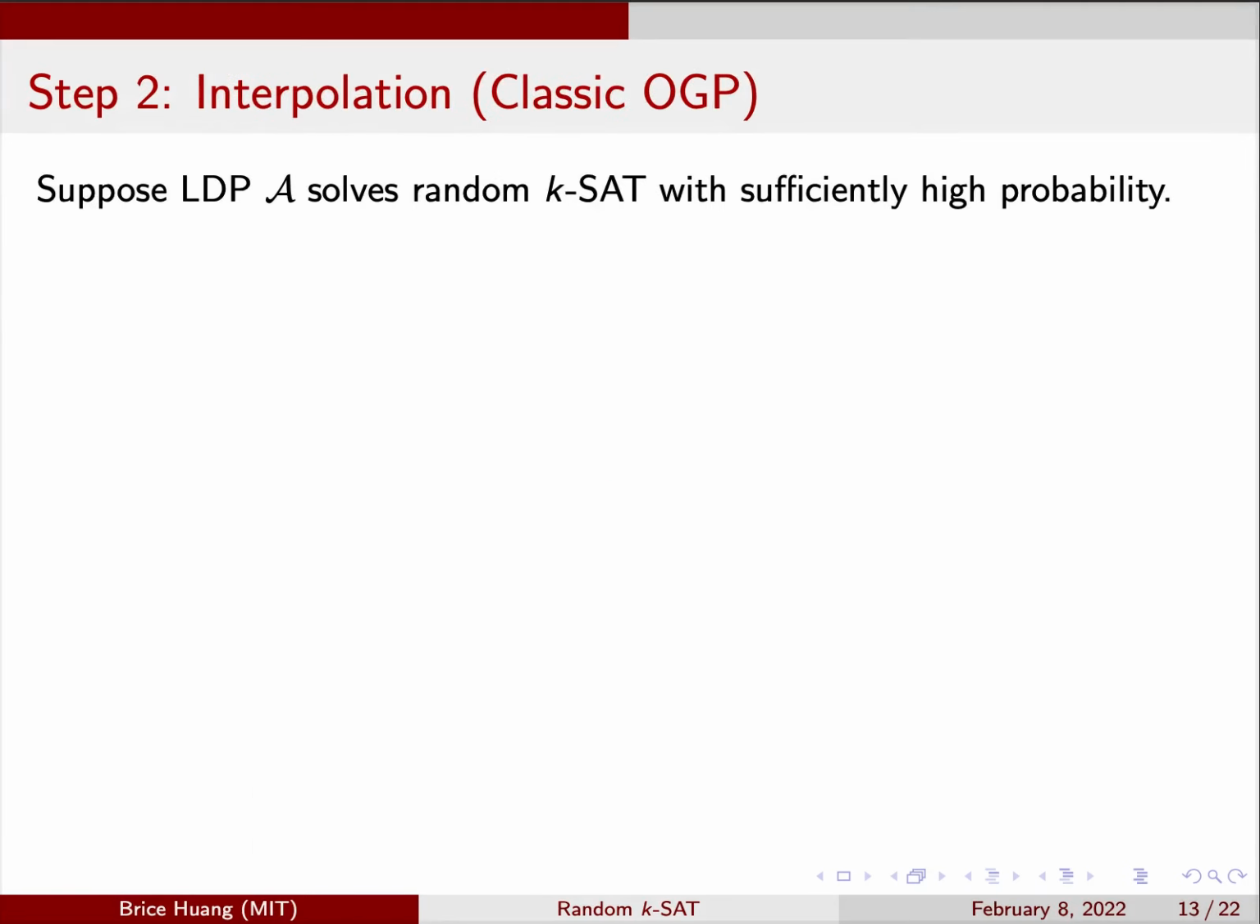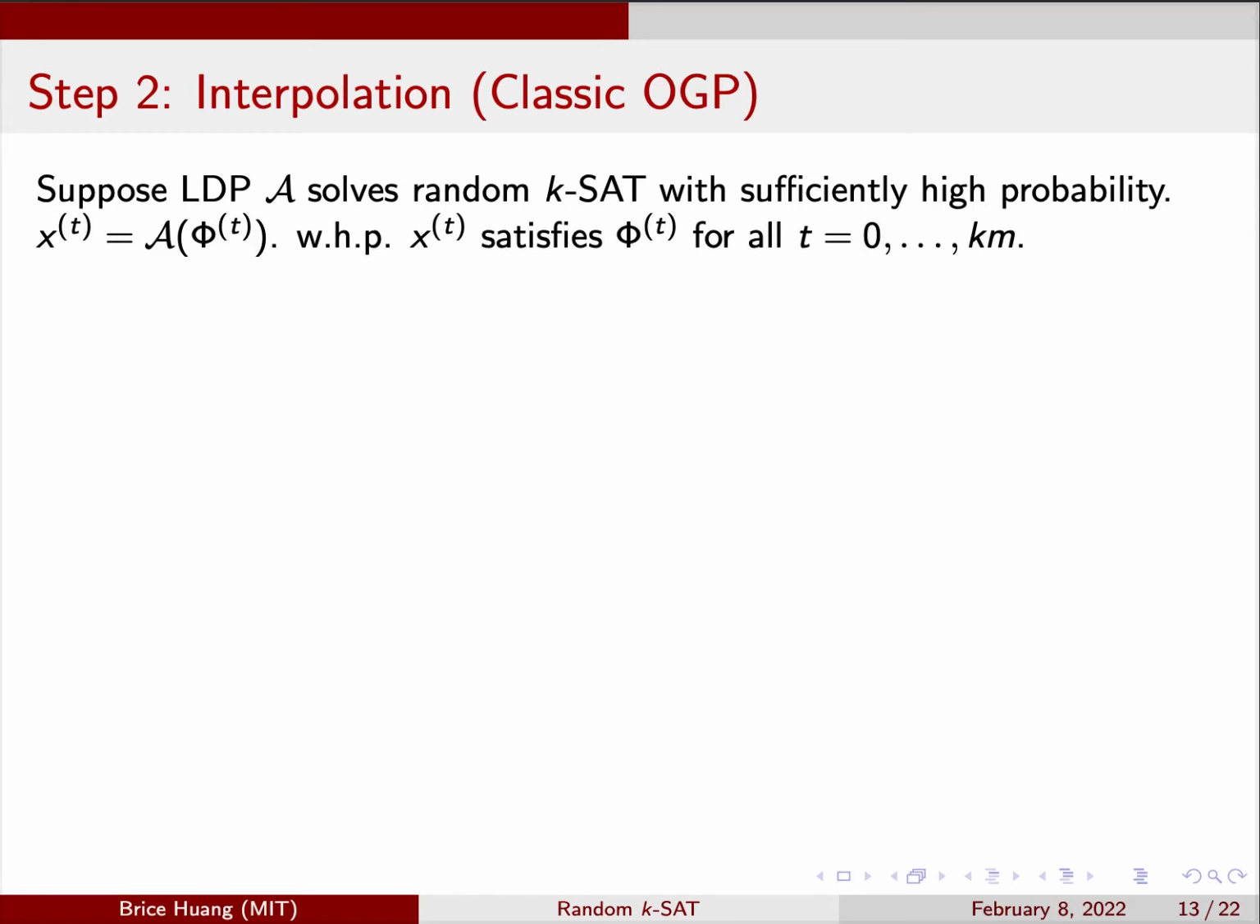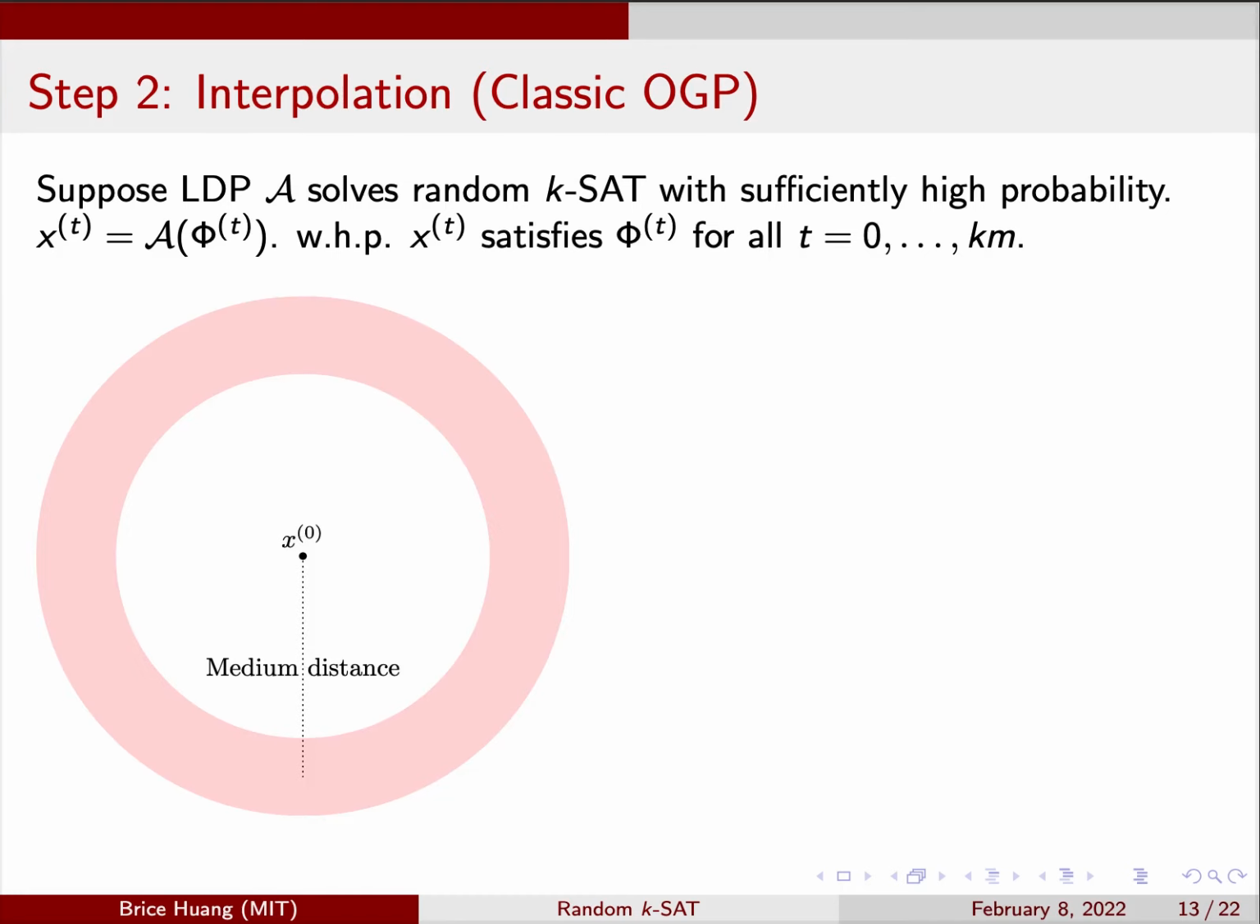Now we leverage this structural property to show that low-degree polynomials fail. Suppose for contradiction that a low-degree polynomial solves random k-SAT with sufficiently high probability. This is the large probability ruled out in the theorem. We run the algorithm on all the k-SAT formulas in our interpolation to get a sequence of assignments x. By a union bound with high probability, all of the x's satisfy their corresponding phis. In this cartoon, I've drawn x0, and the red moat is the assignments at medium distance from it. I've also drawn the last x.